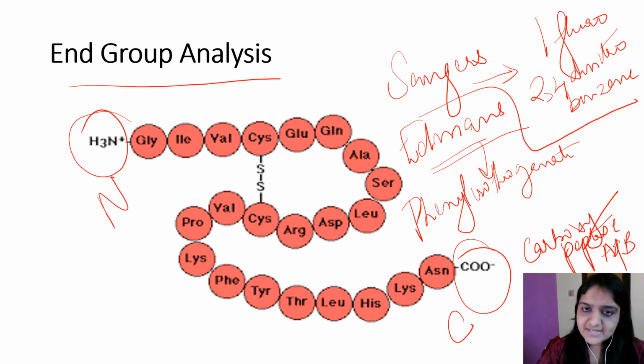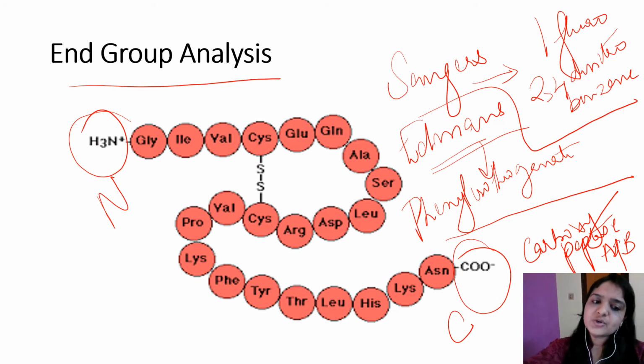So end group analysis is the analysis of end groups, the amino terminal and the carboxy terminal groups. The carboxy terminal is analyzed by using carboxypeptidase A and B, and the N-terminal can be analyzed by using Sanger's technique or Edman's technique. Sanger's technique is by using Sanger's reagent 1-fluoro-2,4-dinitrobenzene, and Edman's technique is by using phenyl isothiocyanate.